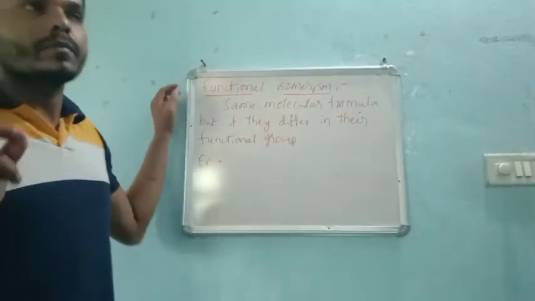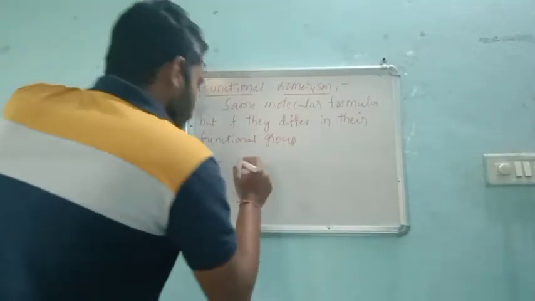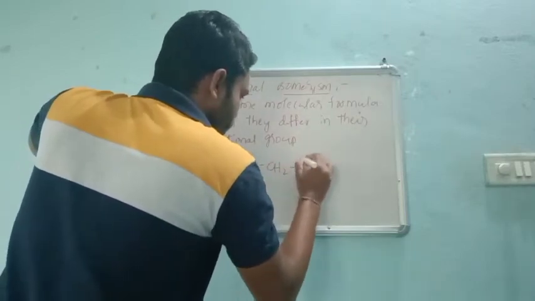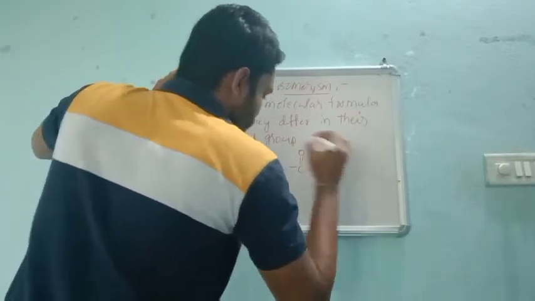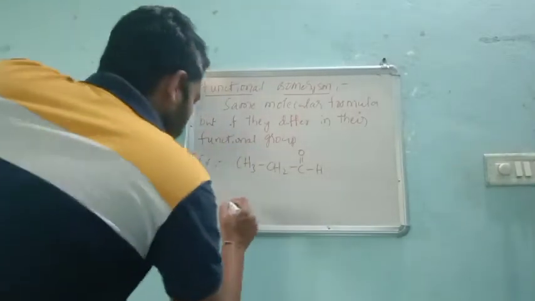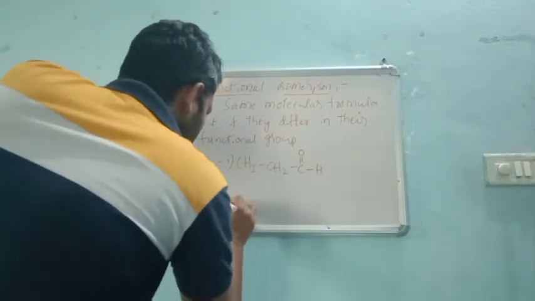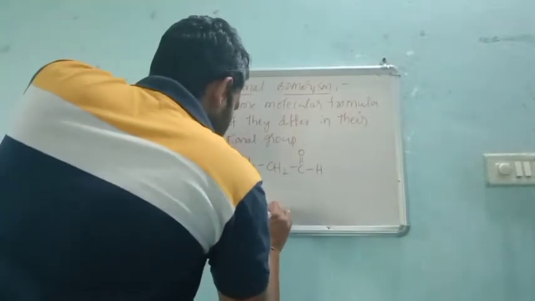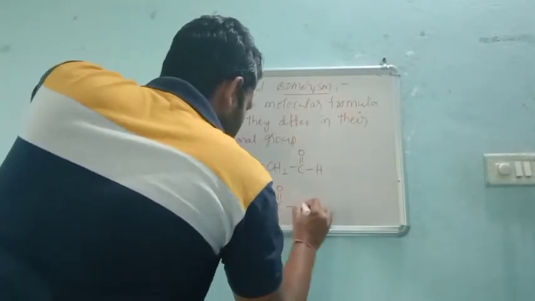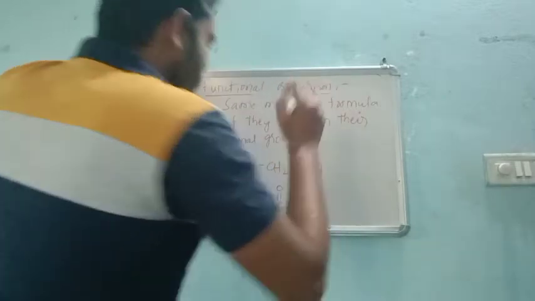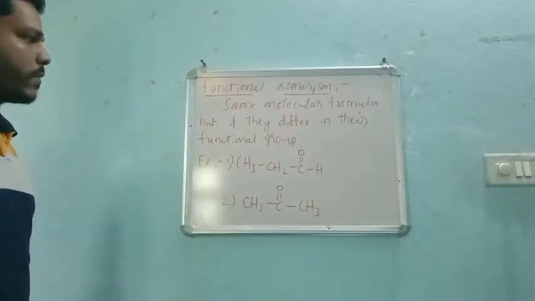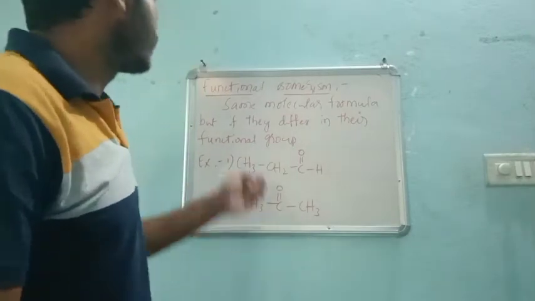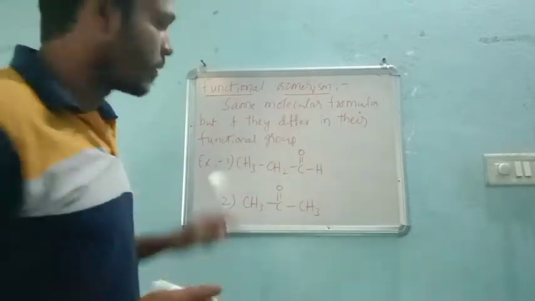See, I will write one example: CH3 CH2 C double bond OH. Okay. Now one more example. This you can call number 1, and in the second, CH3 C double bond O CH3. So first check whether our compounds are isomers or not, I mean, whether they have the same molecular formula or not.